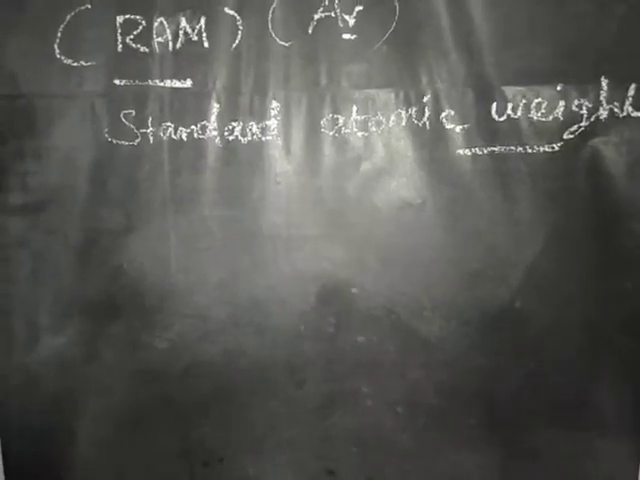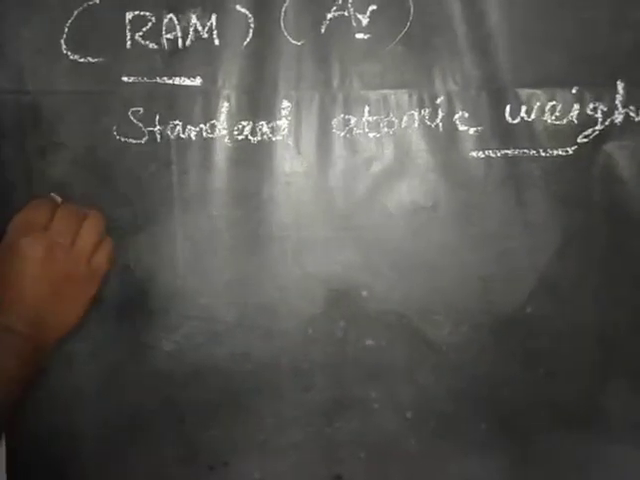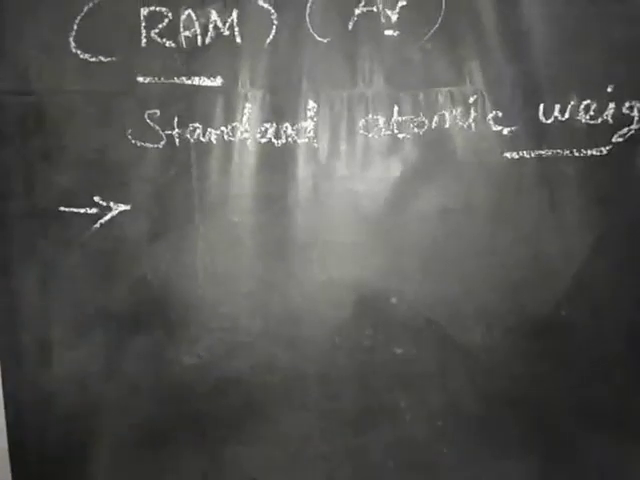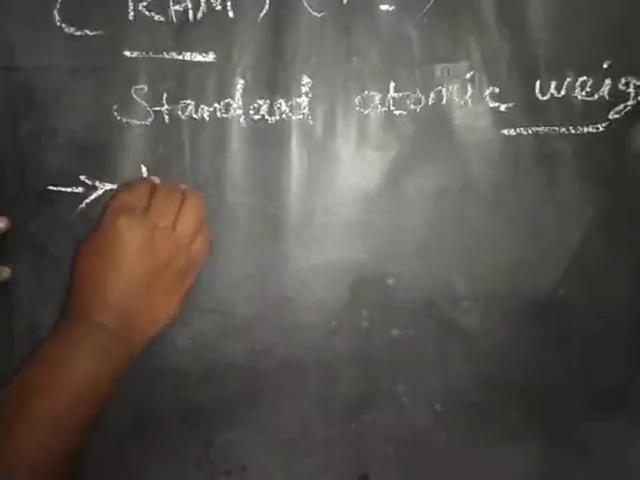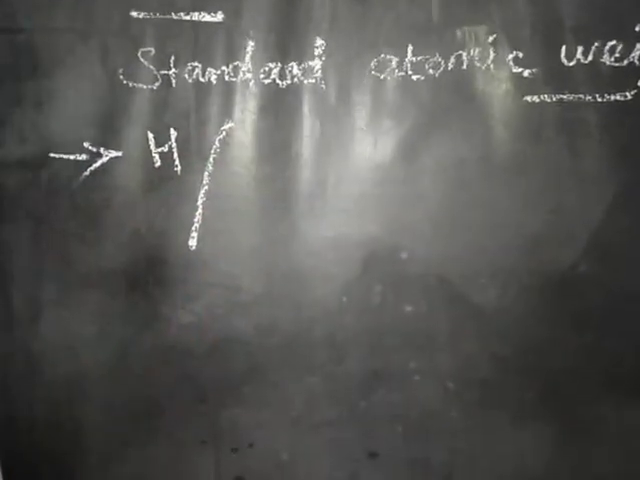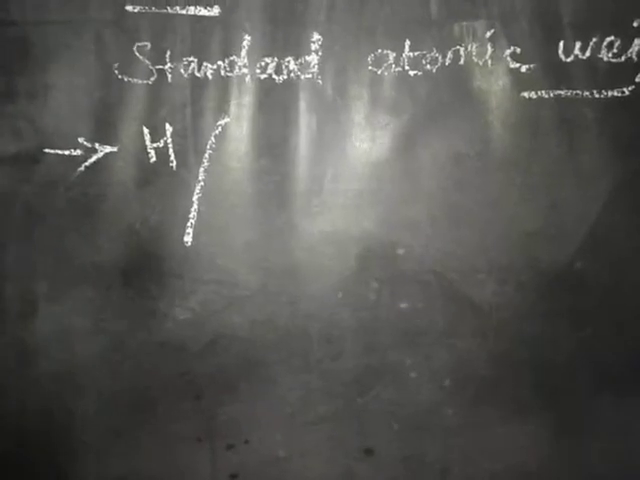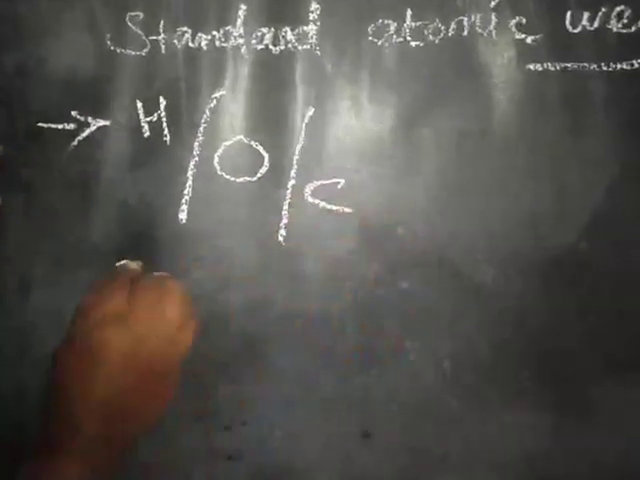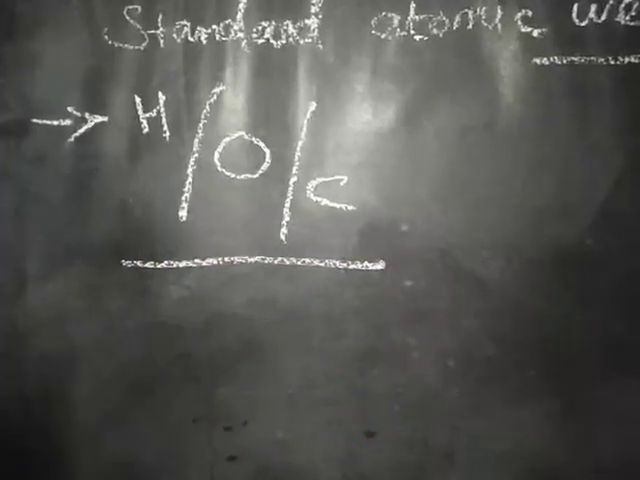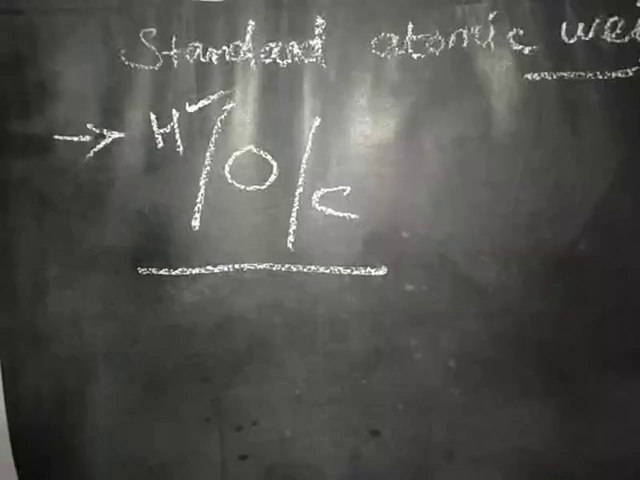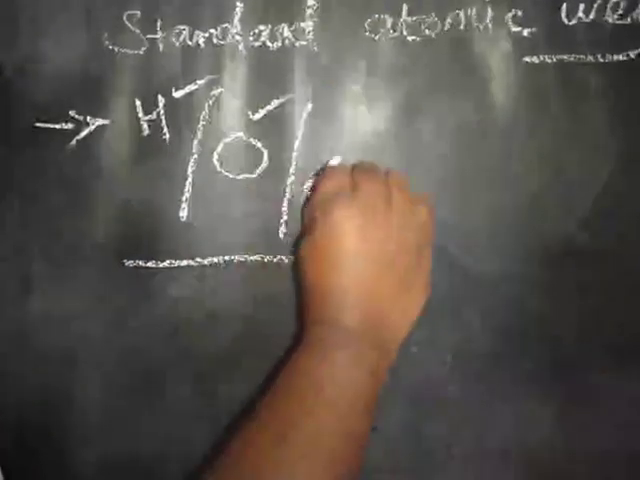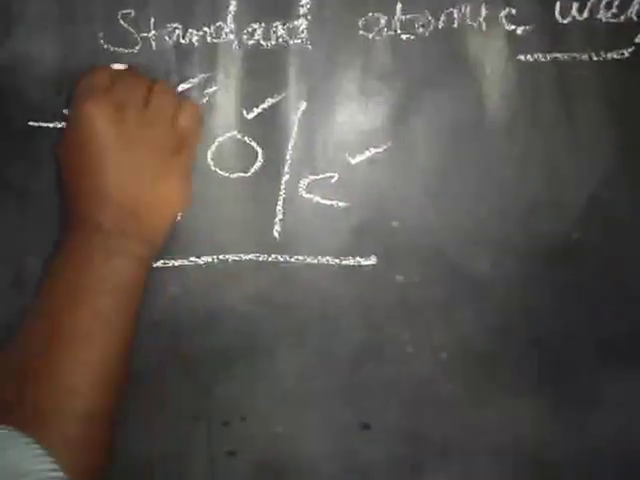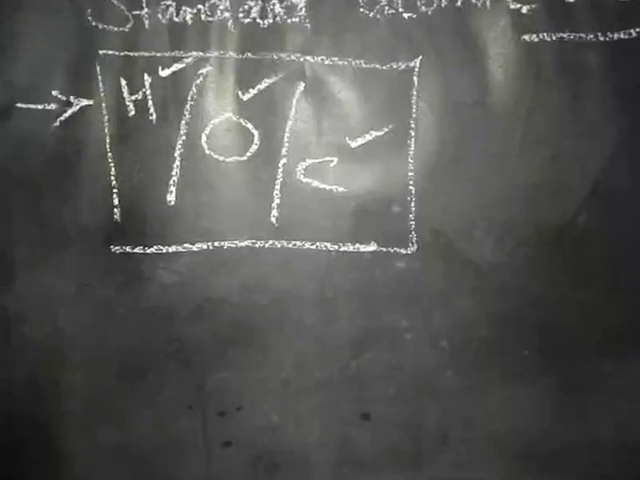Using that value, they measured the relative mass of the other elements. First they chose hydrogen as the standard element. Next they changed to oxygen. Next they changed to carbon. Why these elements? Because these elements contain isotopes.